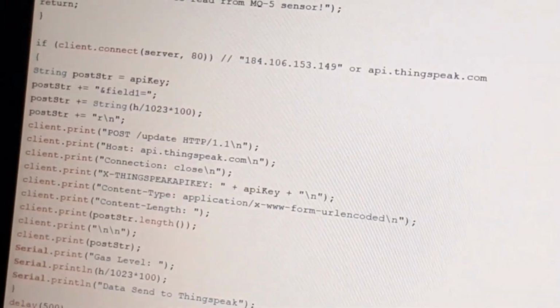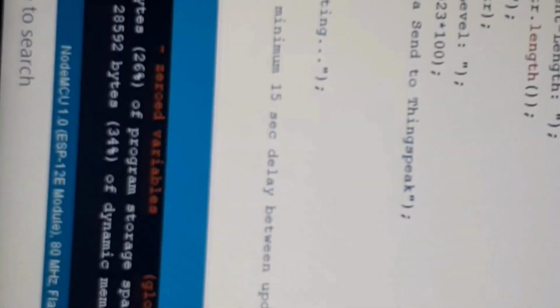Okay, I am verifying the code, that is the compilation part. We can see here, done compiling, no error. Now I am going to upload this program on the NodeMCU. So for that I am connecting the USB cable to my NodeMCU.